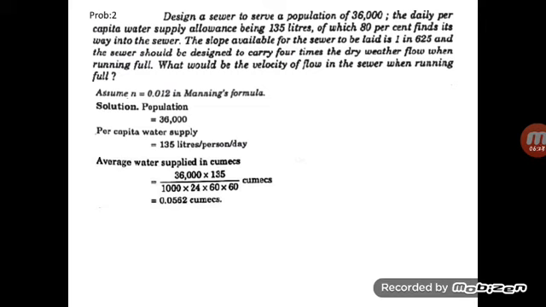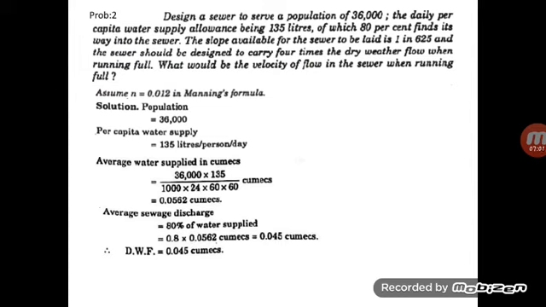To convert the value to meter cube per second, we divide by 1000 to convert liter to meter cube, and to convert day to second we divide by 24 into 60 into 60, that is for hours, minutes and seconds. So we get the value of 0.0562 meter cube per second.